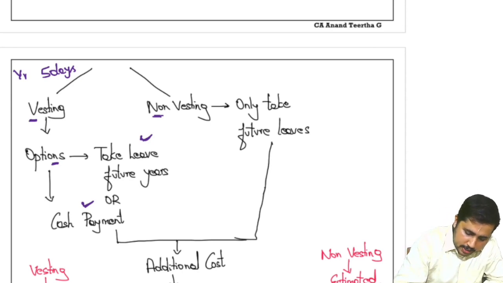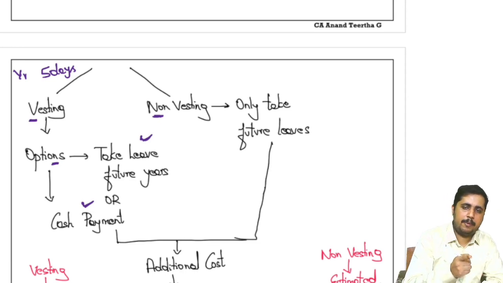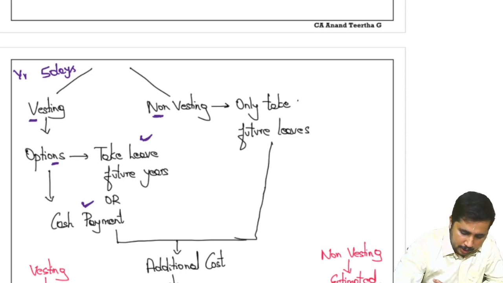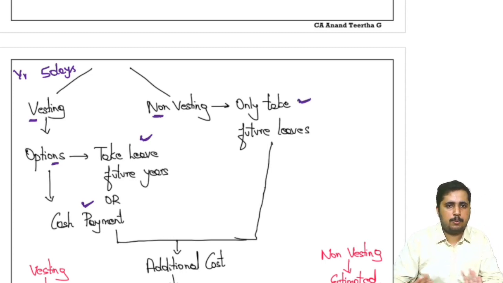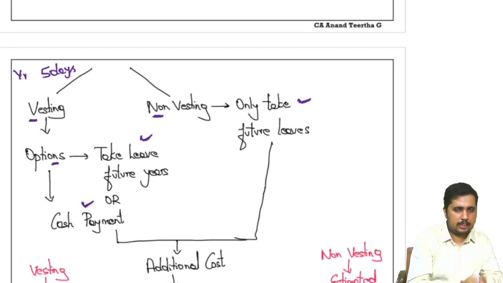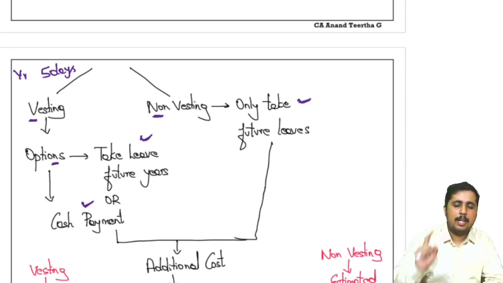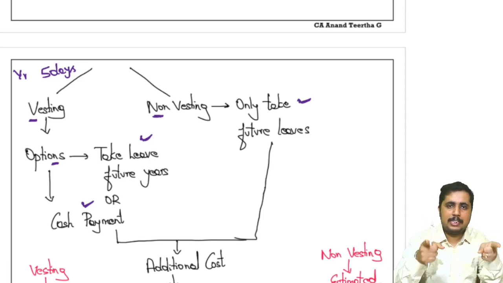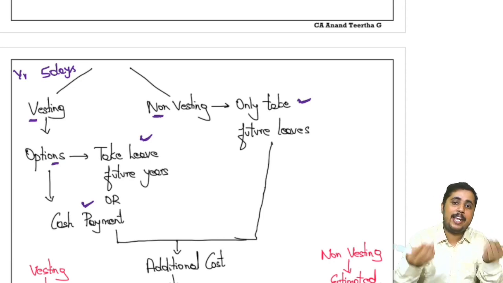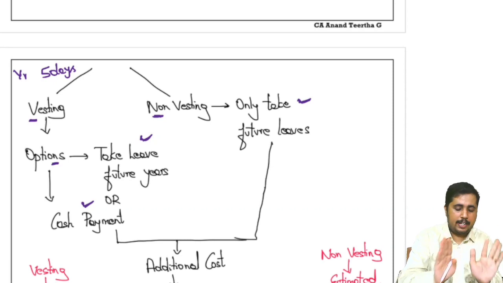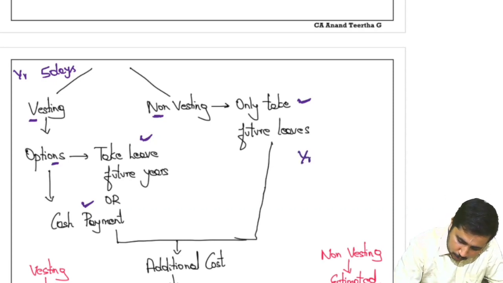What do we mean by non-vesting then? Vesting means you are allowed to take leave also, you are allowed to take cash also. Non-vesting means I will not pay you any cash, only take leave. I can't pay you cash now. If you have not utilized the leave in this year, go to the next year, take leave, but don't ask cash from me. That will be considered under non-vesting. But if you think about it, the normal salary will be paid to this person if he takes leave. If he doesn't take leave, at that time, let's say for example, year 1, as I have told you, out of the total 20 leaves, he has taken 5 leave.